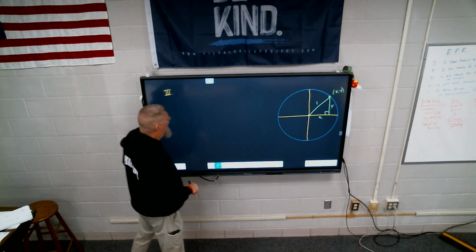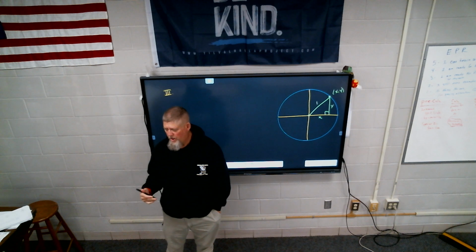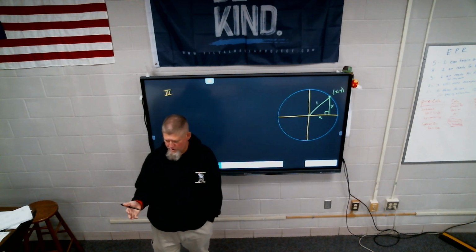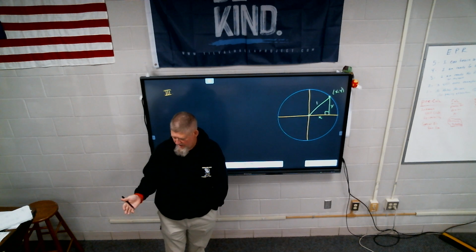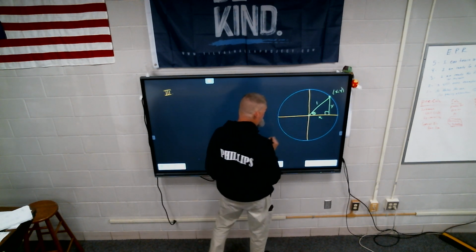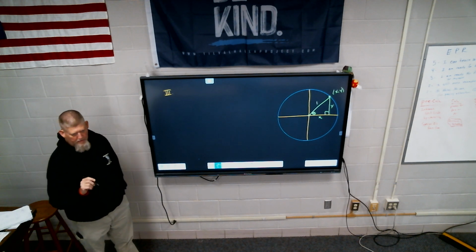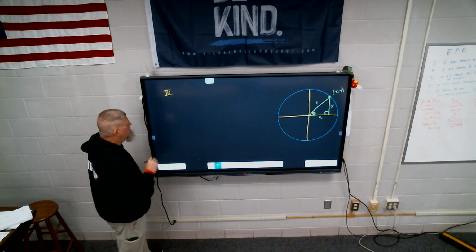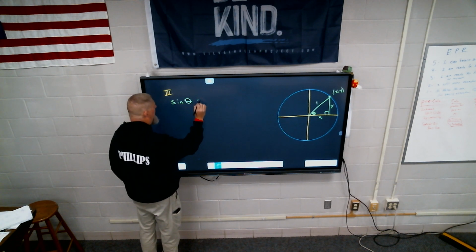Okay. All right. So then, in trigonometry, we don't usually use letters to signify angles. We use Greek letters. The most common Greek letter is theta. So we're going to use theta. Theta looks like a 0 with a belt. It's like an O with a belt on it. Okay. So what is the sine of theta?